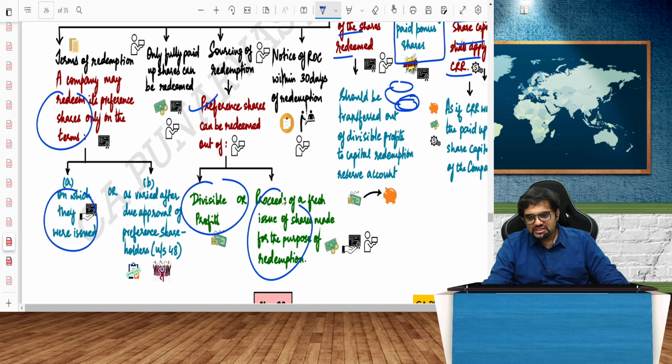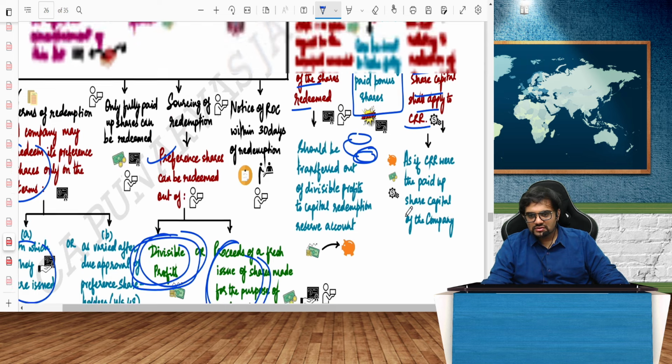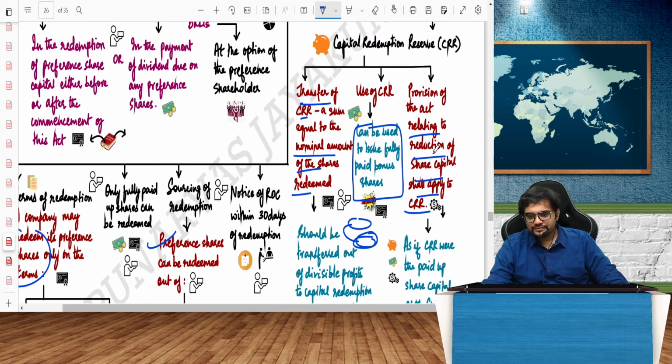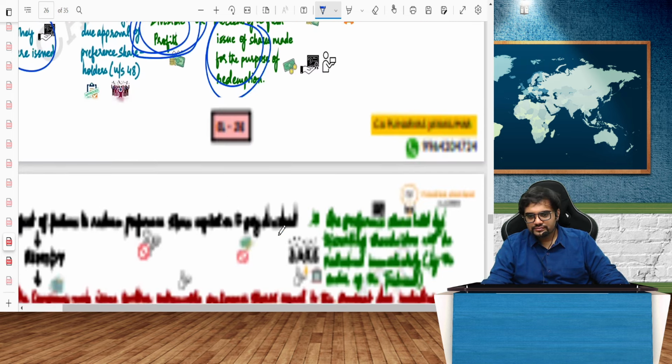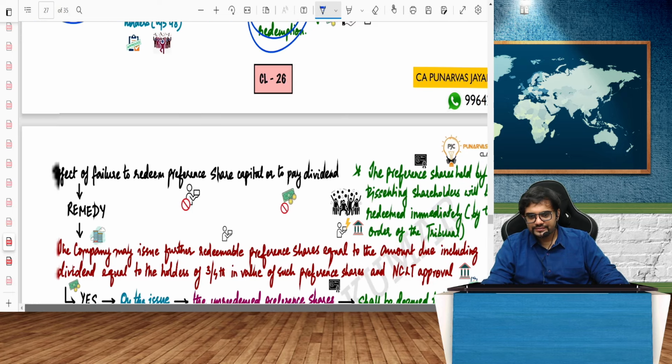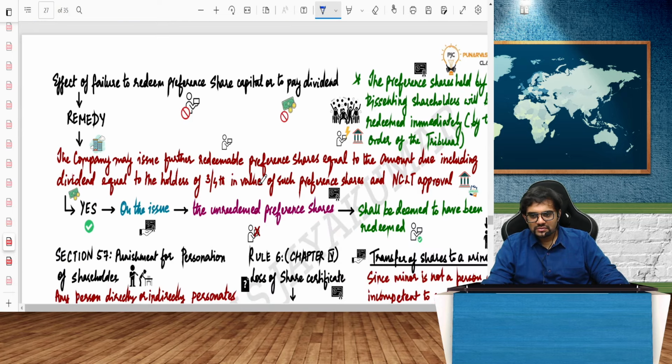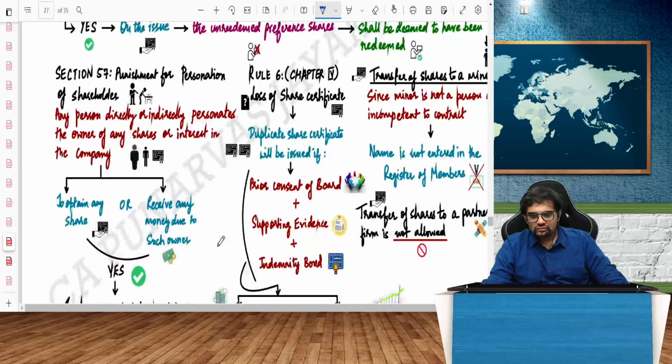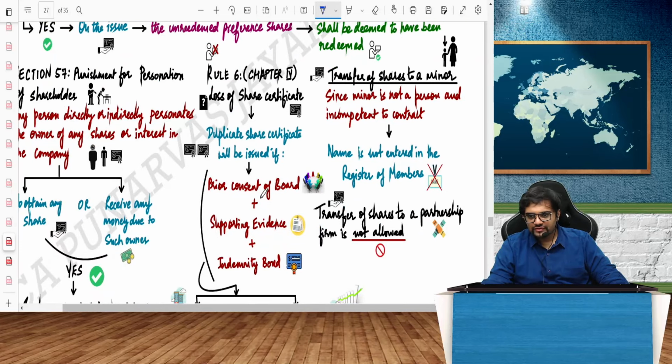If I use the proceeds of the fresh issue, that is okay. But if I use the divisible profit, then only I have to create CRR. CRR has to be created. All this you can leave, no problem.